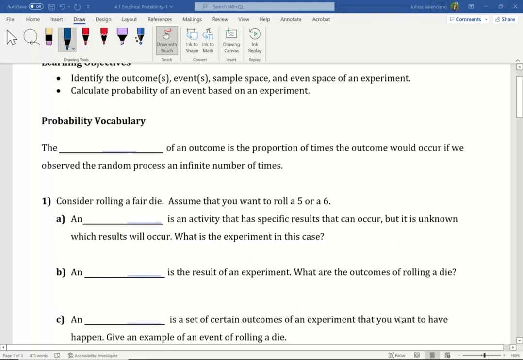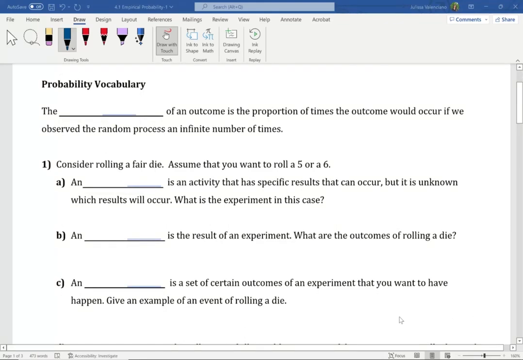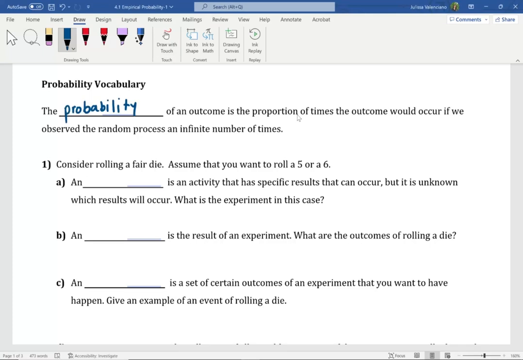So let's go ahead and start by talking about the vocabulary that we're going to see in probabilities. We're going to explore the vocabulary by looking at some examples. First, let's talk about a probability. What is a probability? The probability of an outcome is the proportion of times the outcome would occur if we observe a random process an infinite number of times.